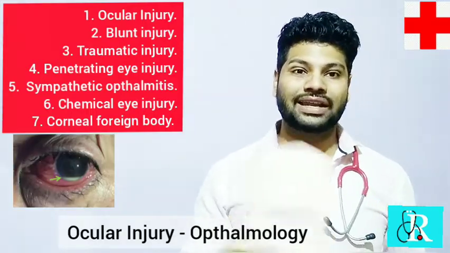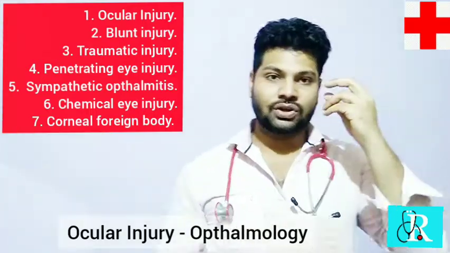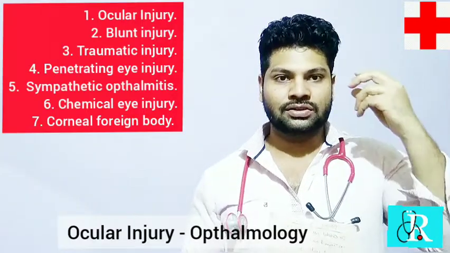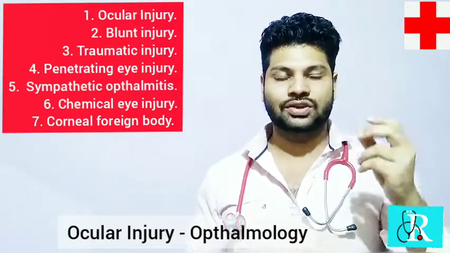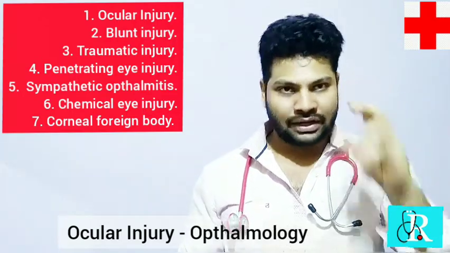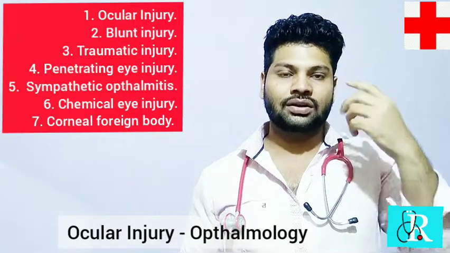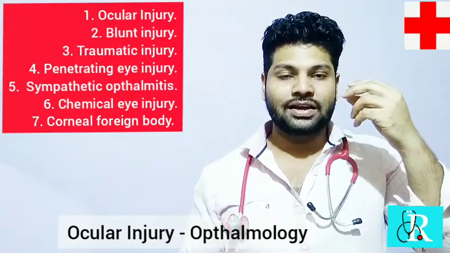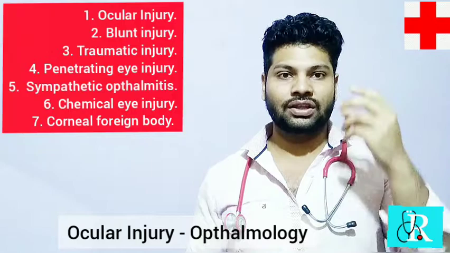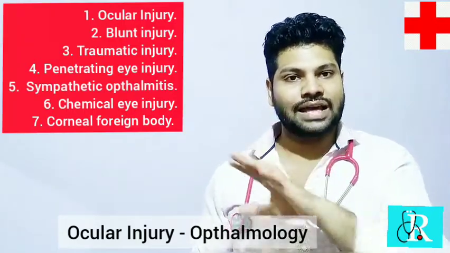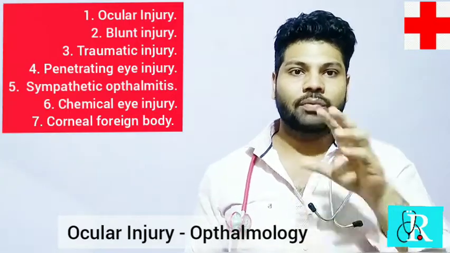Sympathetic ophthalmitis. What is sympathetic ophthalmitis? See, there is an infection, an injury, or surgery in one eye, and inflammation starts in response to the injury or the surgery in that eye. That is normal. But in sympathetic ophthalmitis, the injury or surgery in one eye results not only in inflammatory reactions in that eye, but also in the other eye, where no injury or surgery has happened at all. This is called sympathetic ophthalmitis.